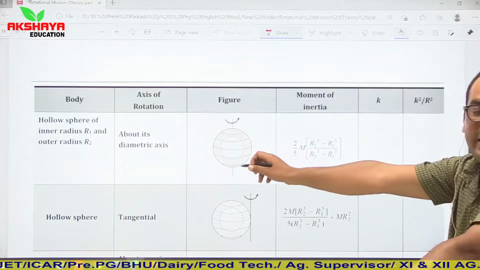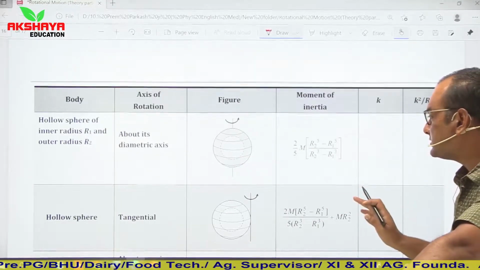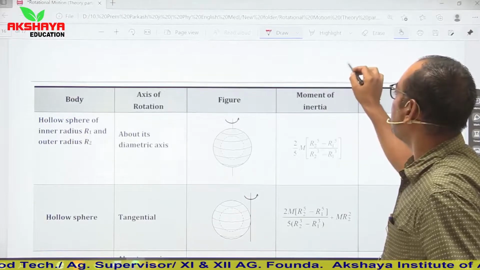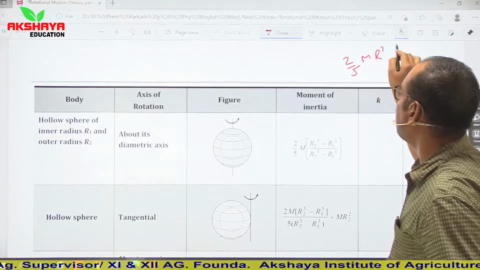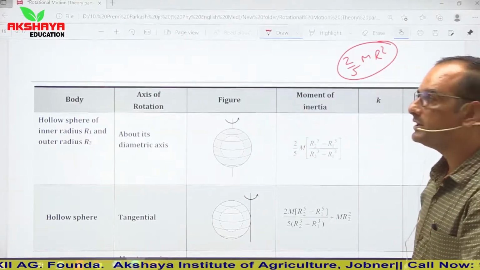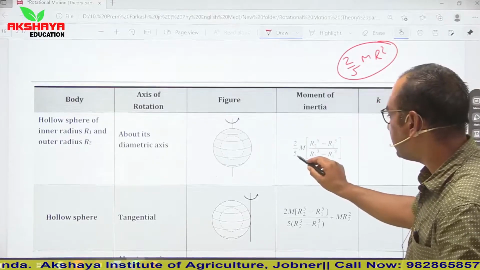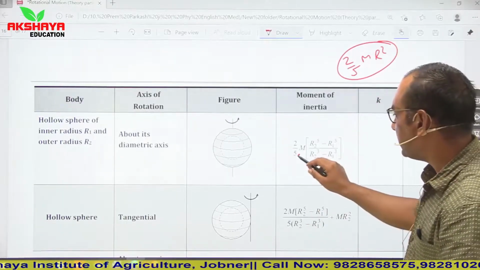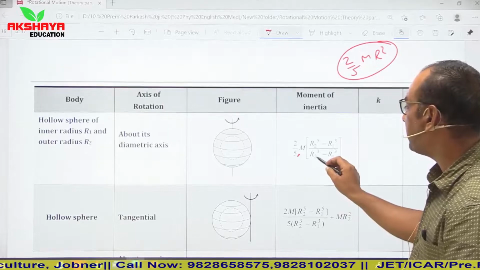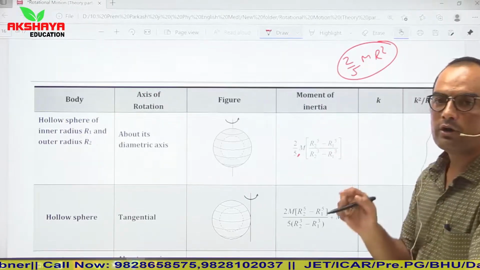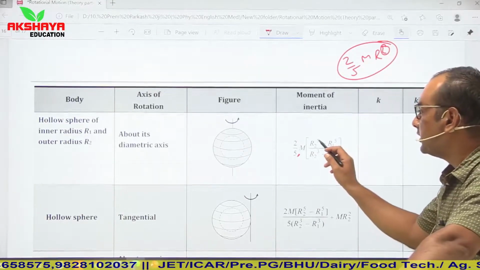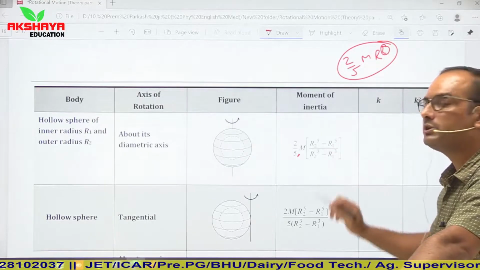So this is for hollow sphere having inner radius and outer radius. So again concept is same here. It is 2 by 5 m r square, but now here r1 represents inner radius and r2 represents outer radius. So keep in mind, trick to memorize, if here in the numerator is power 5, it will be r2 to the 5 minus r1 to the 5 divided by r2 cube minus r1 cube. Overall there should be power of 2. So if you use in numerator power 5, then there will be power 3 in denominator.